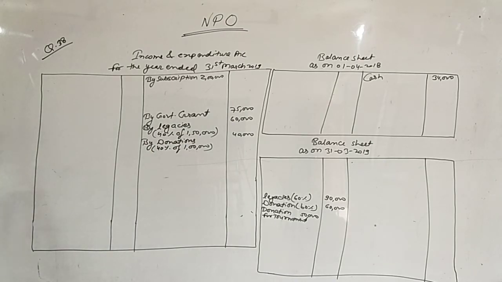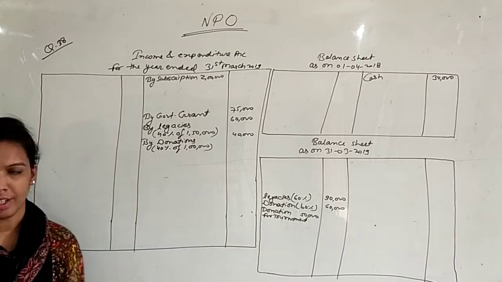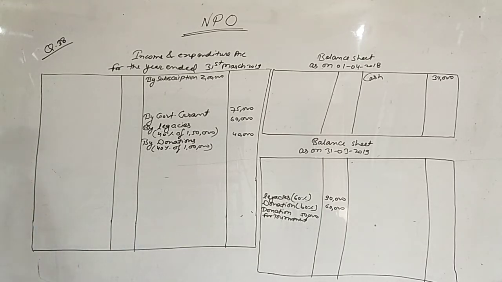Next point, sale of defense bonds. 40,000, we are selling defense bonds. So this is a kind of capital income for you. We will not show this in the income and expenditure account. Take this point; we will treat it in the balance sheet later on. Interest on defense bond 6,000. This can be treated as a revenue income.